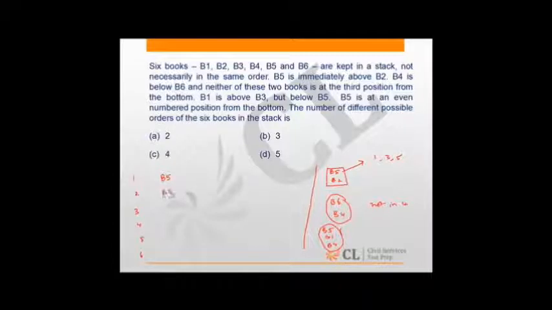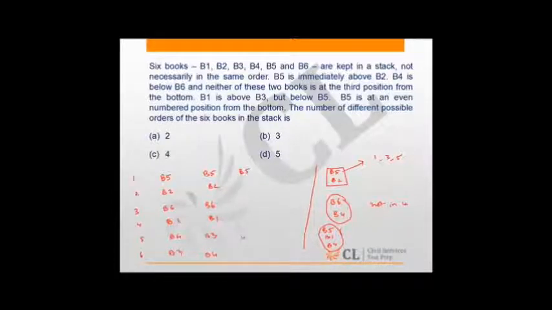Then B2 has to come in 2. Now let's put B6 here, position 3, because it cannot be in position 4. So B4 has to be either in this position or it can be in this position. So for each of these cases we have got options like B1 coming here, B3 coming here, or we have B5, B2, B6, B1 and B3.